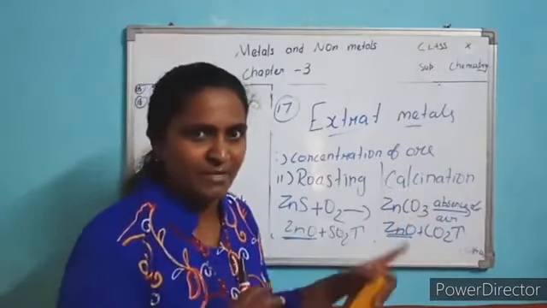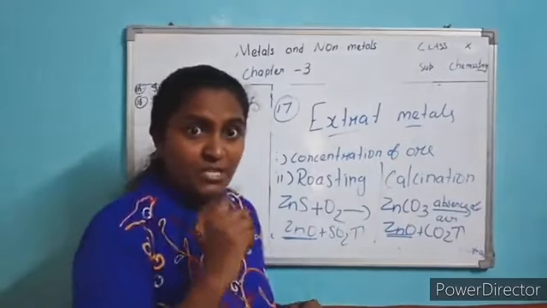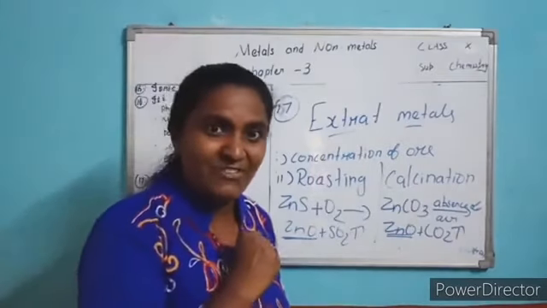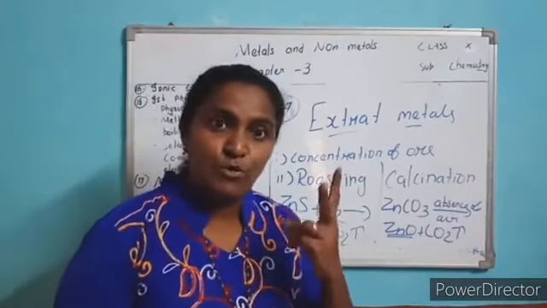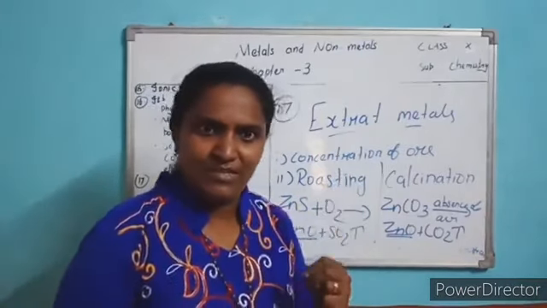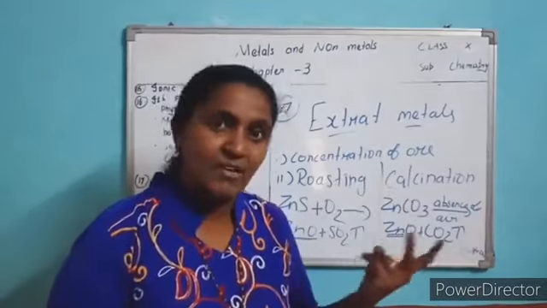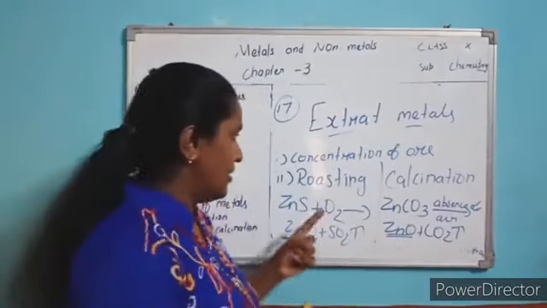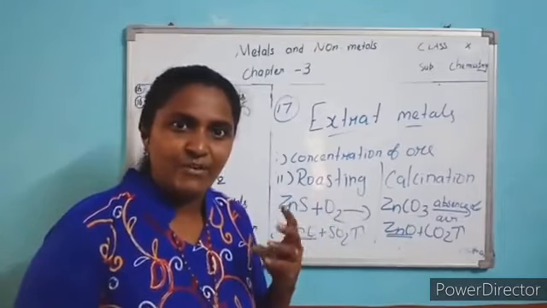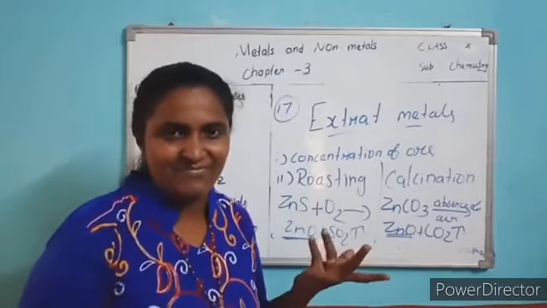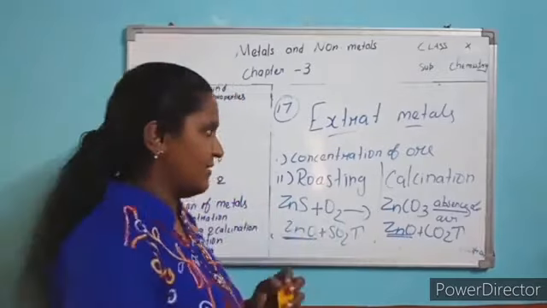Carbonate calcination. Remember, carbonate calcination. They will also ask for two ores from which we prefer the calcination method. Name two ores which undergo the calcination process. Any carbonate you can write, calcium carbonate, zinc carbonate. Or the two types of ores you prefer for roasting: sulfide ore, zinc sulfide, mercury sulfide. You can write anything.